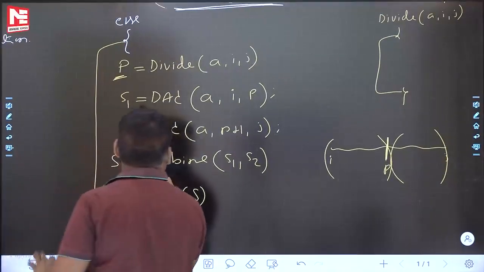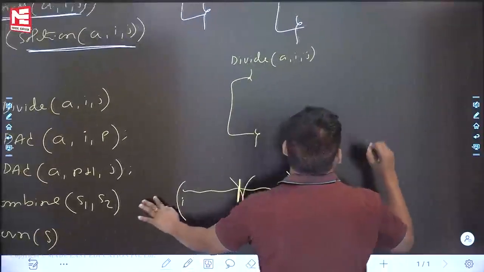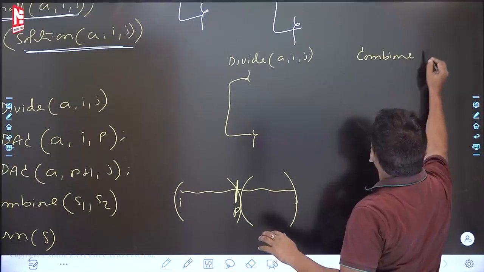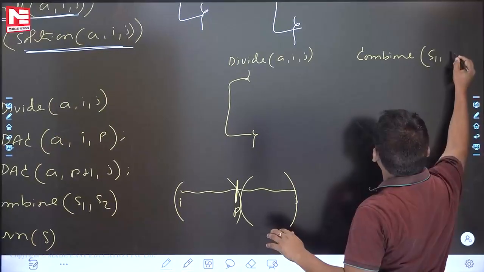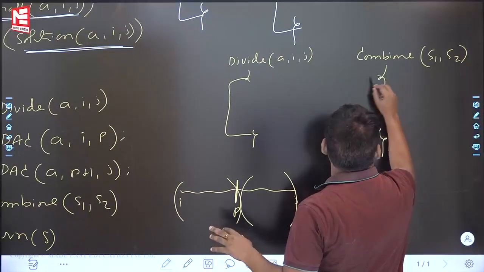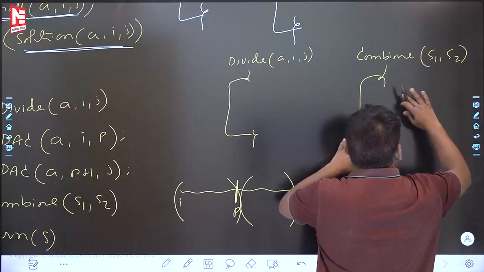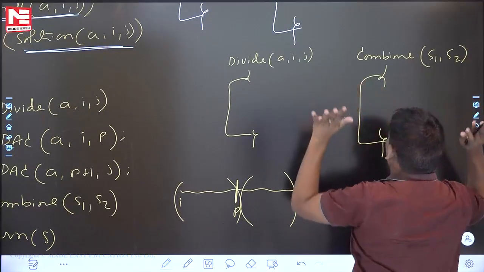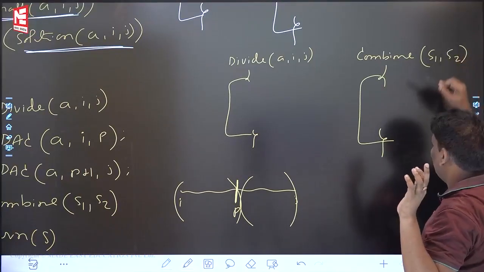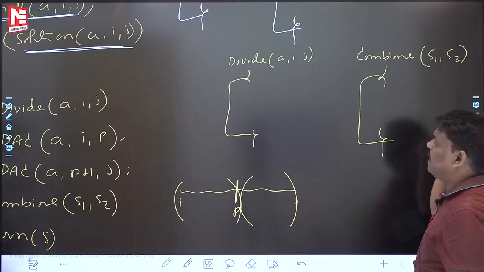Some people are asking, sir, what is the meaning of this combine? Try to remember, combine is also a function. Let me write it here: Combine. For this combine algorithm, the input is the subproblem answers S1, S2, and the output is the final problem answer. How to combine? Are they adding, subtracting or multiplying? I will write the code within a few minutes. Combine algorithm input is going to be the subproblem solutions, output is going to be the final problem solution. This is also a function.